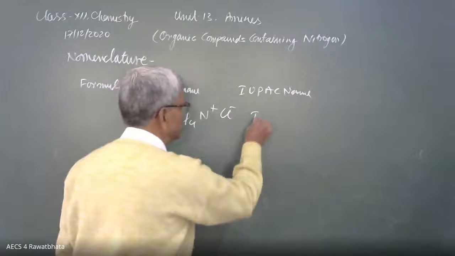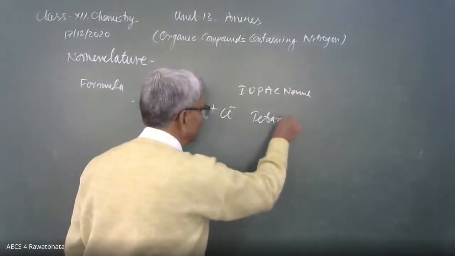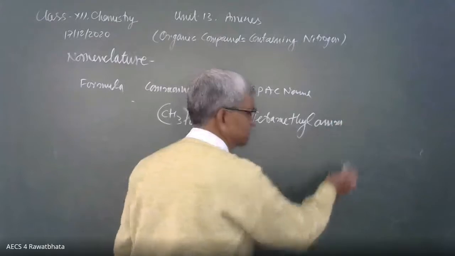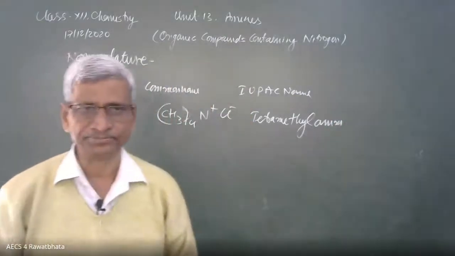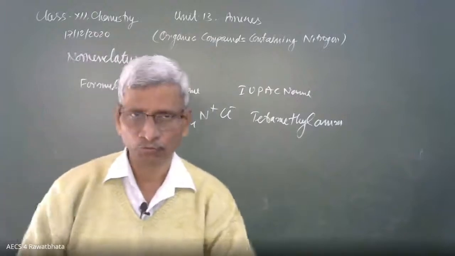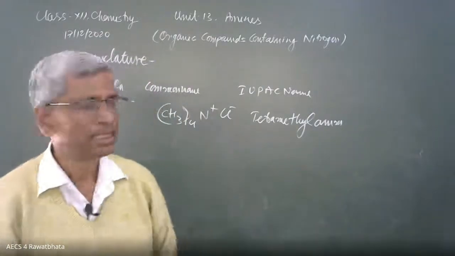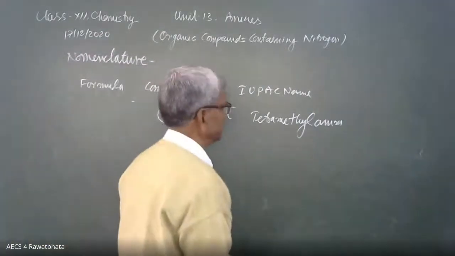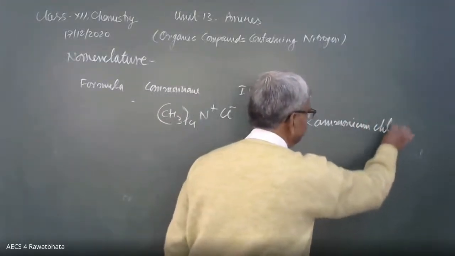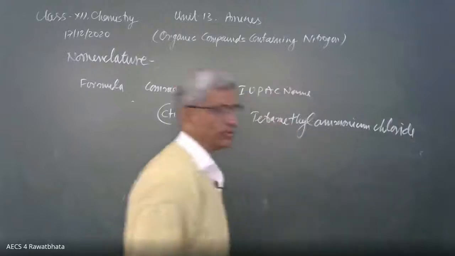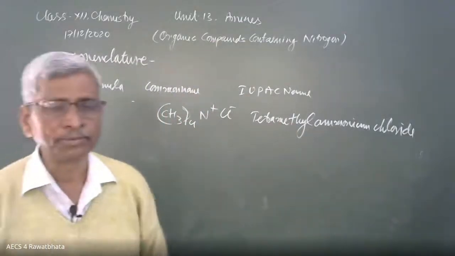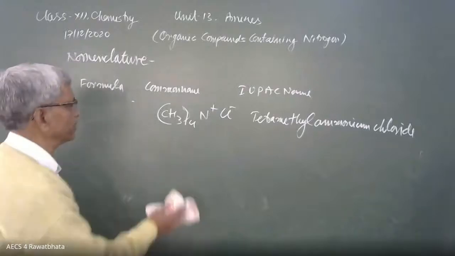Its name is tetramethylammonium. It doesn't matter that it is NH4+. If nitrogen is in the form of ammonium, with four groups attached, then it is called ammonium, so it is said like this: tetramethylammonium chloride is the name of this compound. Quaternary ammonium salt. This type of compound will come up in the preparation of compounds.